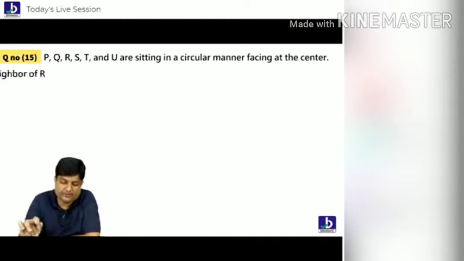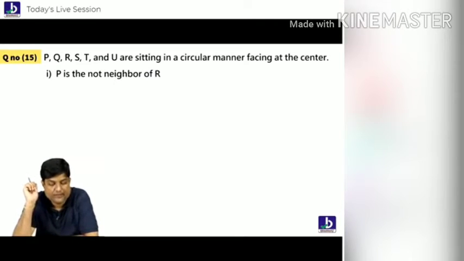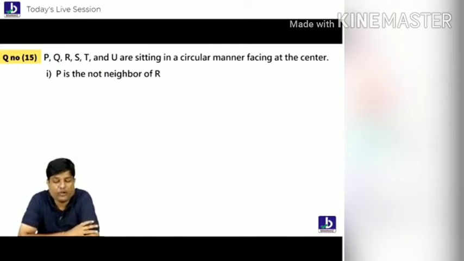Have a look here. First point. P is not the neighbor of R. Hope by reading this point, you know the quality of this statement, that it's uncertain. P is not the neighbor of R. So you know that. Following, everybody? I'll leave this point.